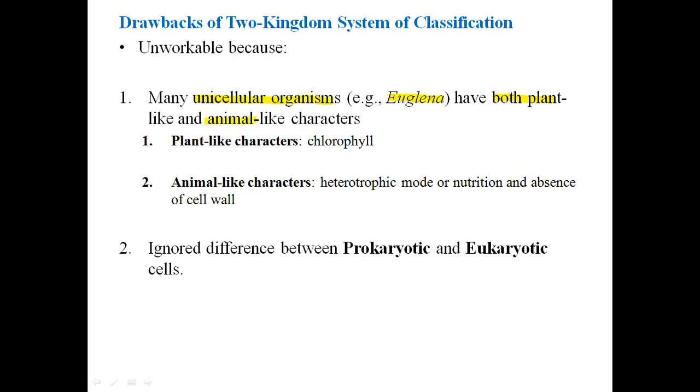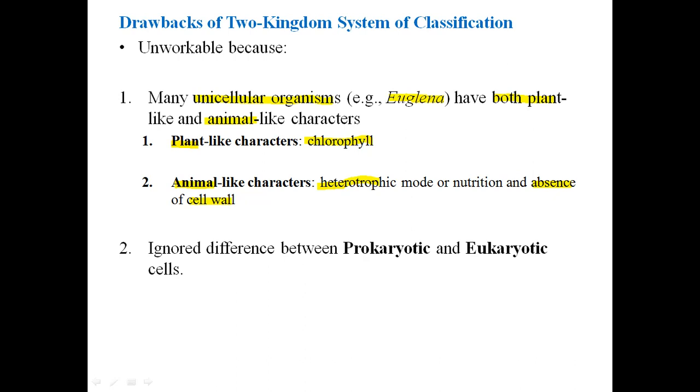So what were the characteristics which were similar to the plants? They had chlorophyll contents, so they could manufacture their own food. And what were the animal-like characters in them? They were heterotrophic in nature, they could not manufacture their own food, but also they had an absence of the cell wall. This is the main characteristic of animals, that in animals there is no cell wall. In plants there will be cell wall, and cell wall in plants is made up of cellulose.